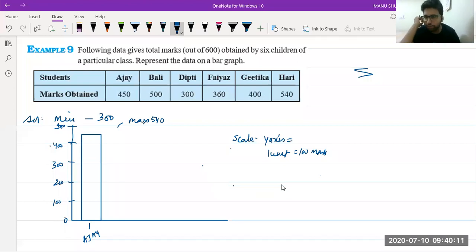Sir, if you had taken 50 as the unit length before, then why did you start with 300? Abhas, that is the issue.